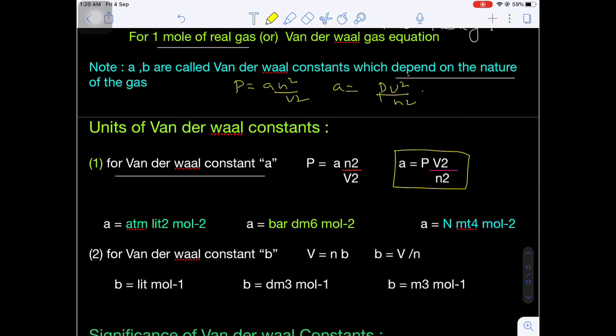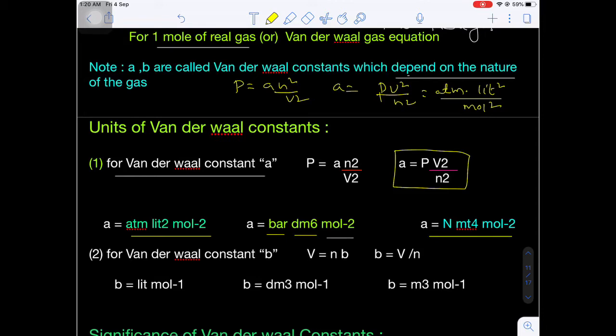Do you know P stands for pressure, that will be in atmosphere. Volume is generally in liter, so liter square, divided by n, which stands for number of moles, so mole square. Atmosphere liter square mole to the power minus 2. This is the first unit for the van der Waals constant a. In case of pressure in terms of bar, the volume will be in decimeter cube, so bar dm³ whole square and mole to the power minus 2.